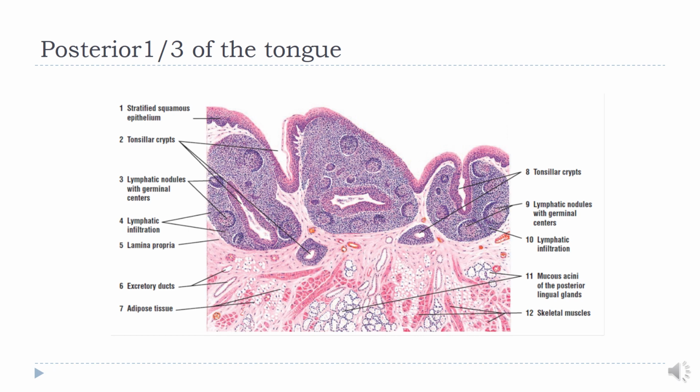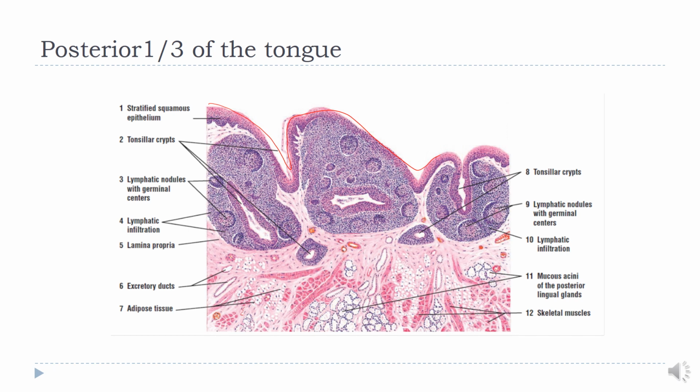So the posterior region of the tongue is located behind the circumvallate papillae and near the lingual tonsil. The dorsal surface of the posterior region typically exhibits large mucosal ridges. Here you can see large mucosal ridges and folds that resemble the large fungiform papillae of the anterior tongue. A stratified squamous epithelium without keratinization covers the mucosal ridges and the folds.